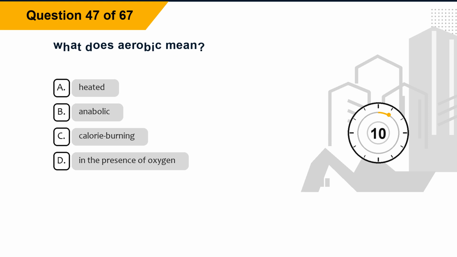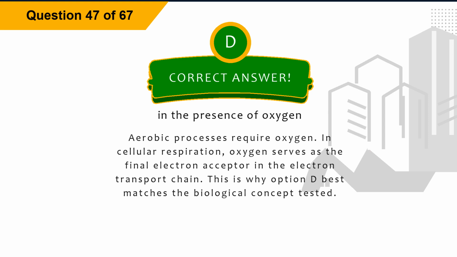Question 47. What does aerobic mean? Option A, heated. Option B, anabolic. Option C, calorie burning. Option D, in the presence of oxygen. The correct answer is option D, in the presence of oxygen. Explanation: Aerobic processes require oxygen. In cellular respiration, oxygen serves as the final electron acceptor in the electron transport chain. This is why option D best matches the biological concept tested.